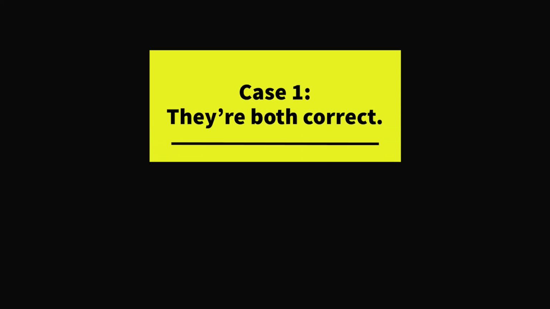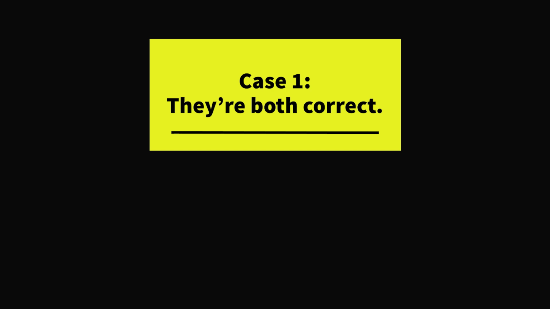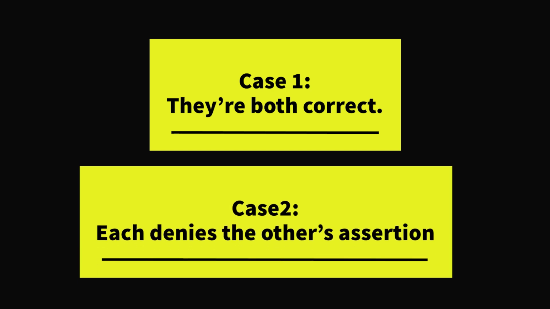It seems that at least one of the following two claims must be wrong. Claim one is that they are both correct. Claim two is that they deny what each other asserts. We have to decide which statement to reject. In other words, either they're not both correct, in which case at least one of them is wrong. Perhaps both of them are wrong, but we would know that at least one of them is wrong. That logically follows from them not both being correct. Or they don't deny what each other asserts, in which case there's confusion because they seem to think they're denying